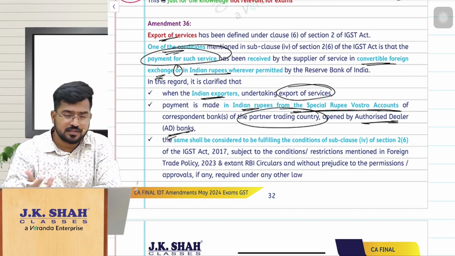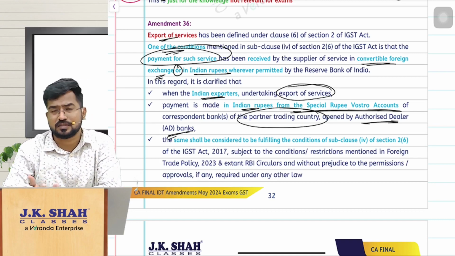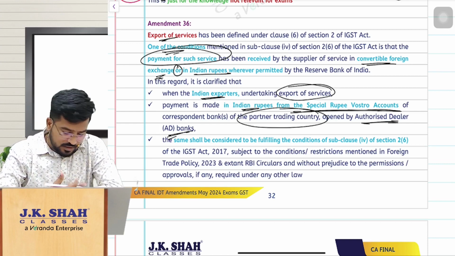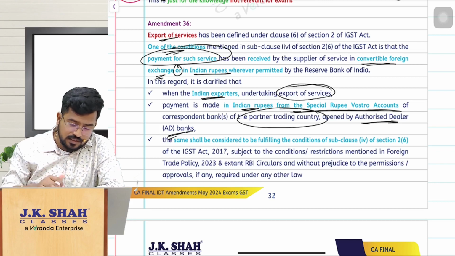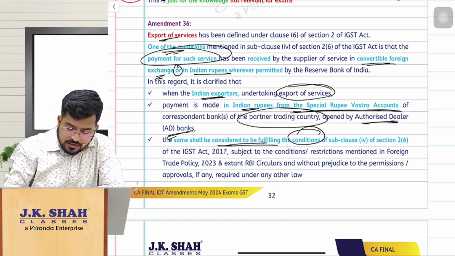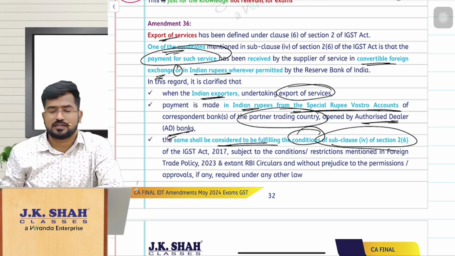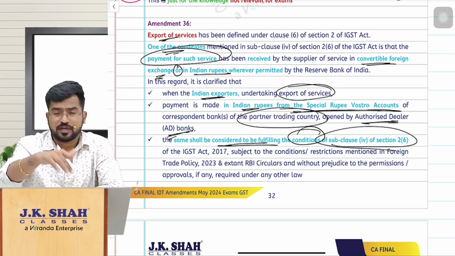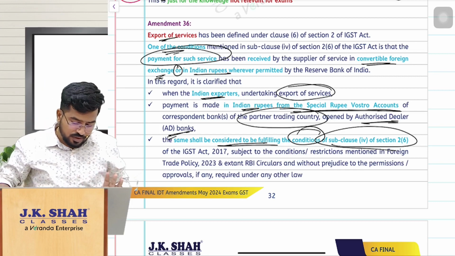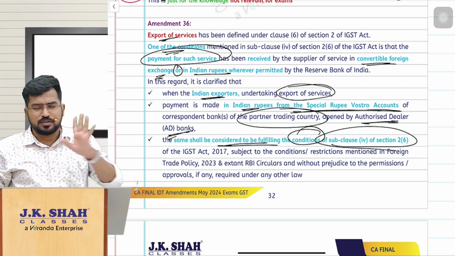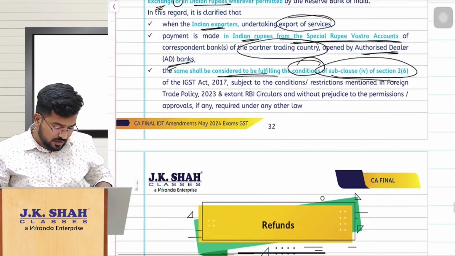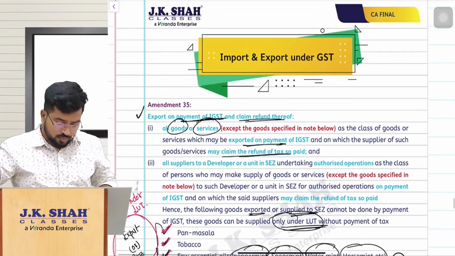So in this case, yes, if you are receiving even in Indian rupees which is permitted by RBI, that is from special rupee Vostro accounts maintained by authorized dealer banks, then still you are fulfilling the conditions for export of service. So no need to worry, it is still a zero rated supply and you continue to enjoy all the benefits. So no problem even though you have received that in Indian rupees from a special Vostro account, right? That is the clarification there. So with this we are done with import and export under GST.